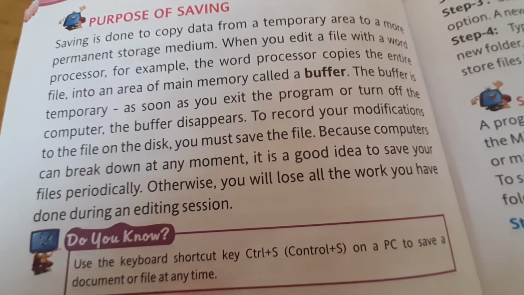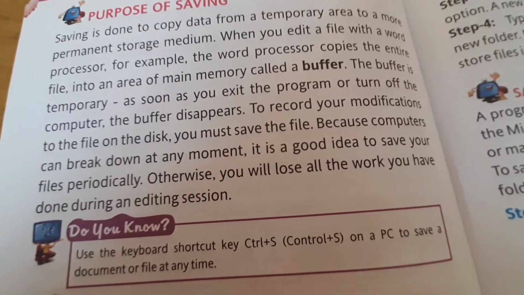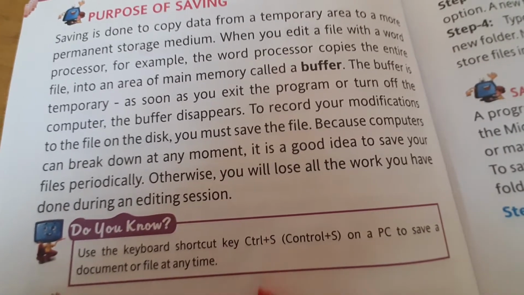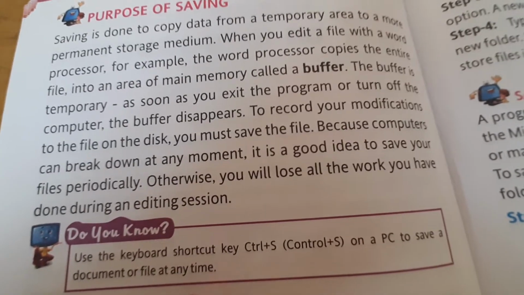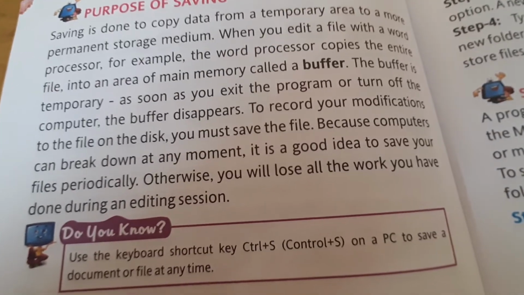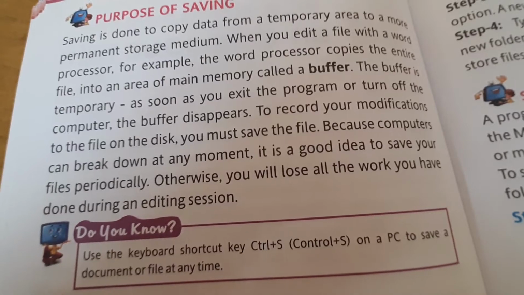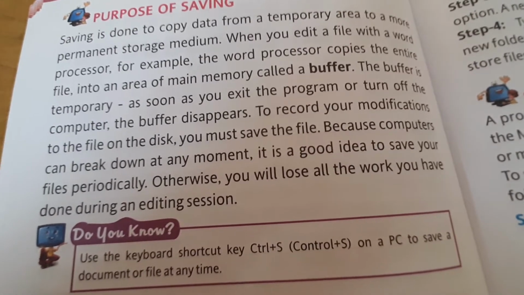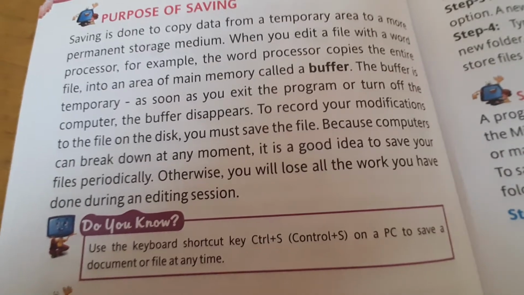I need to save again so that it is saved together with the previous 20 students. Whenever I make any change in the file, I need to save it so that when I open the file afterwards, the editing is reflected and visible to me.